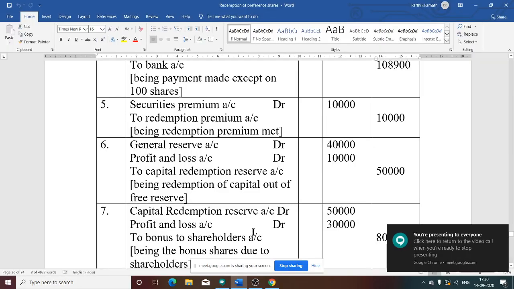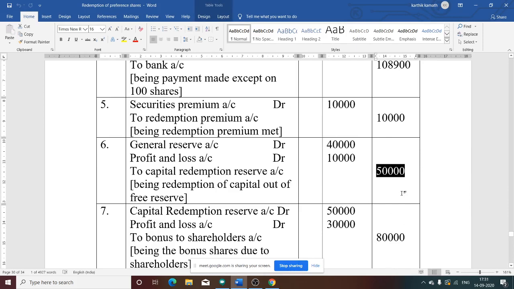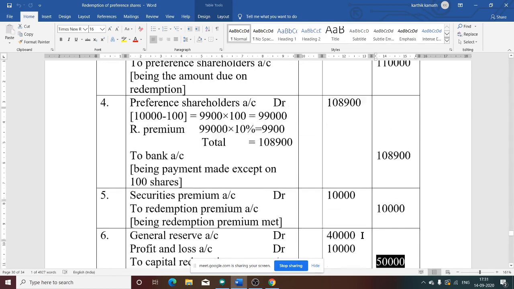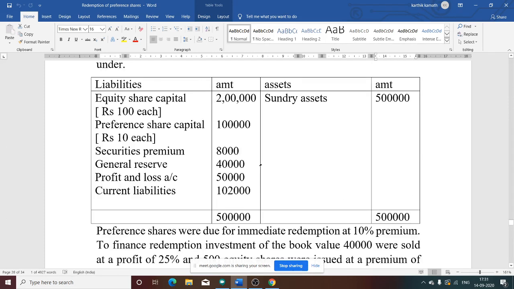But what happens? The CRR account has only 50,000. Now the problem is with the CRR account. Because the capital redemption reserve account is used for the purpose of bonus shares, and it has only 50,000, we will take the full 50,000 from the CRR account for bonus shares. Then the remaining 30,000, from where do we need to take? From profit only, because there is no general reserve. General reserve is fully utilized for payment of capital.